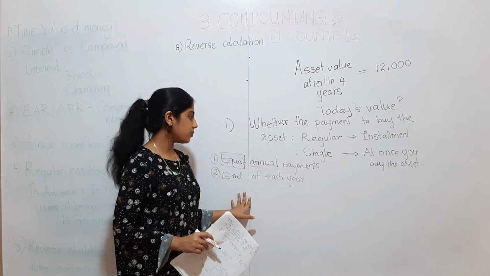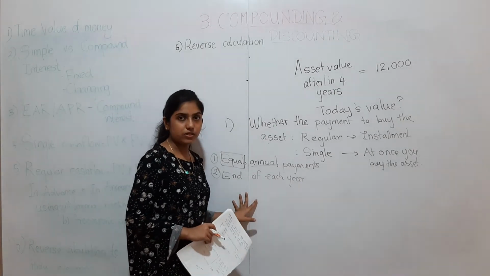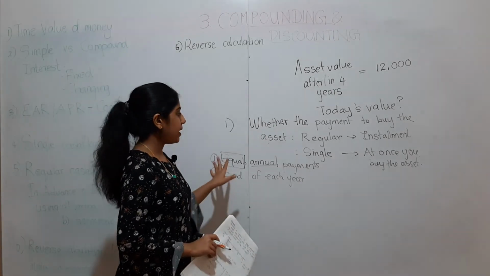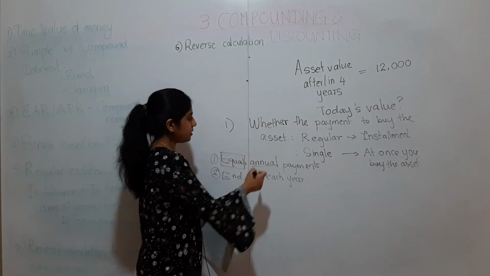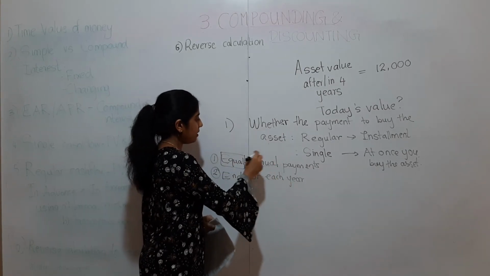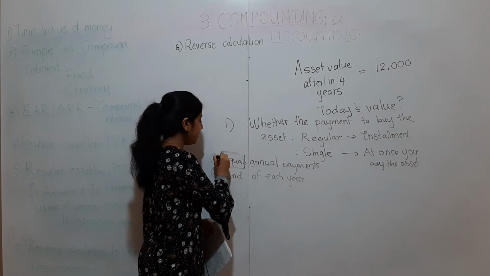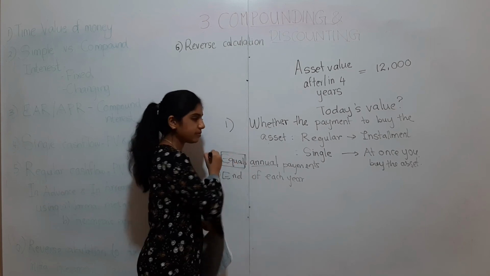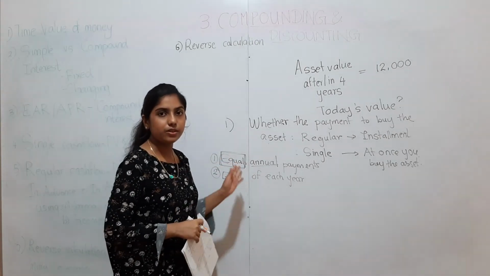Now in this question it is made at the end of each year. And make sure this can be annual or monthly or daily, but the key word is whether it is equal or not. Okay, if it is equal or not.